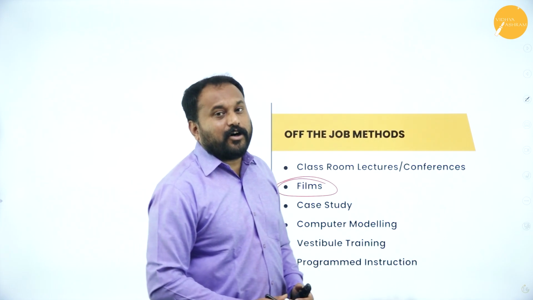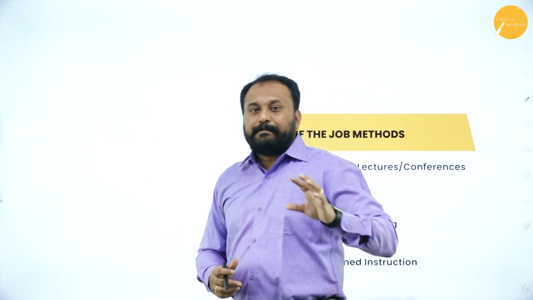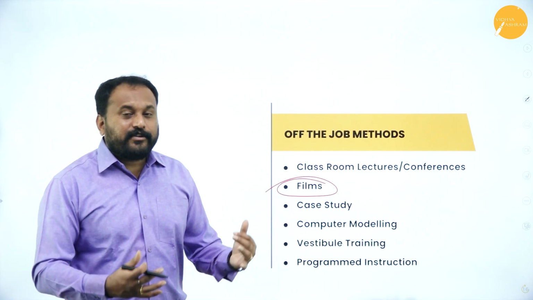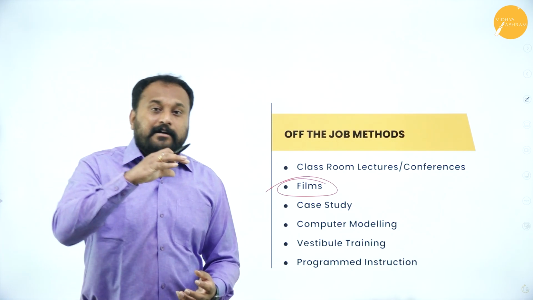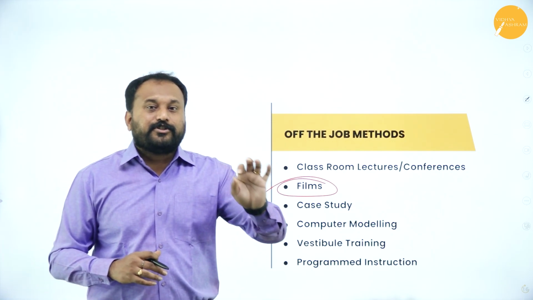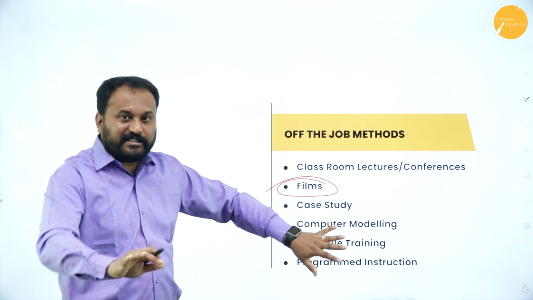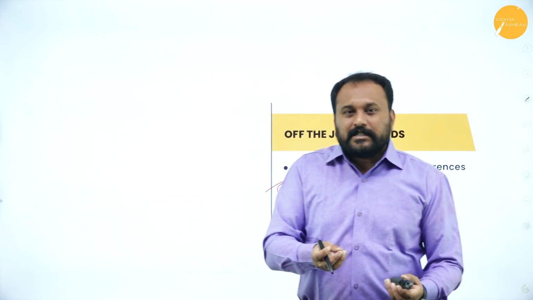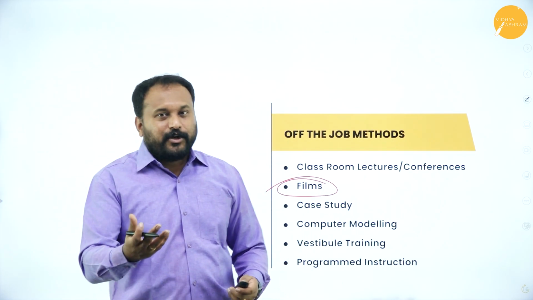So these are the off-the-job training which people actually go with, because on the job what happens is, mistakes if you make, it cannot be rectified, right? But off the job, the more mistakes you do, you will get the rectification, and then you will understand that these are the mistakes which we should not do while working. So that's why many people prefer off the job first and then they go with on the job, because error is human. That is what it is. We do mistakes. We learn from our mistakes. That is how we learn.